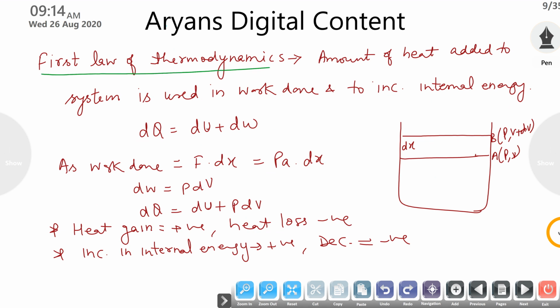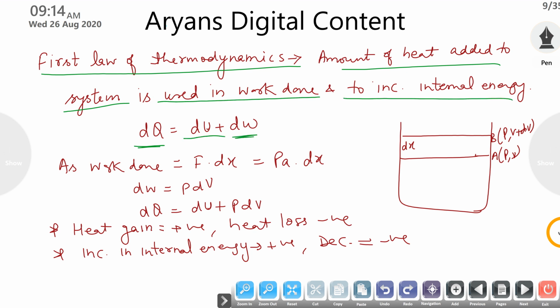Then the first law of thermodynamics. The first law tells us that the amount of heat added to any system is used in work done, and part of it is used to increase the internal energy of the system. So the applied energy is converted into work done and an increase in the internal energy of your system. Again we use the same system with initial pressure and volume P, V, finally P, V plus dV, and the piston moved a small distance dx.